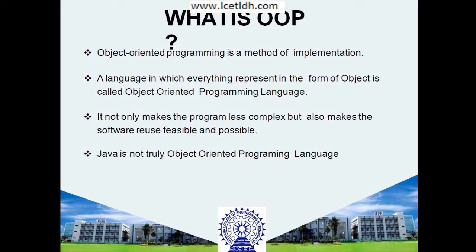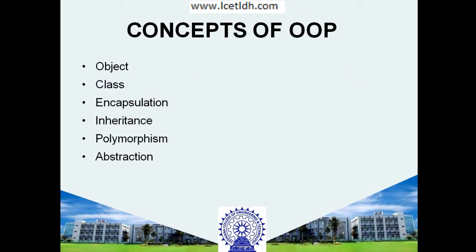Java is not a truly object oriented programming language, because if I talk about the main method, that is also available in it. Otherwise we could consider Java purely object oriented. Some things can even be achieved without an object as well. Moving to the next, there are some concepts available in OOP.